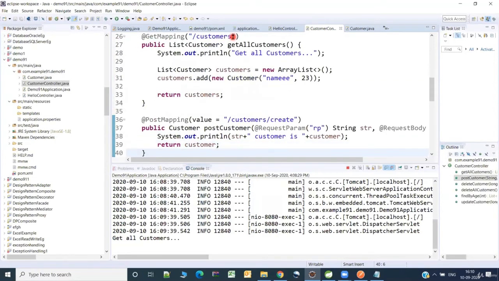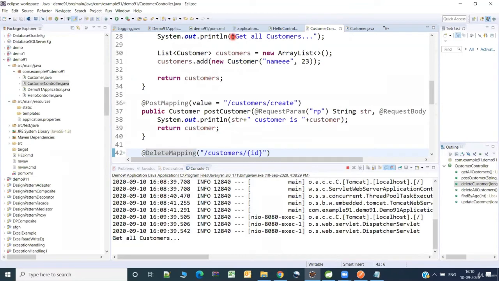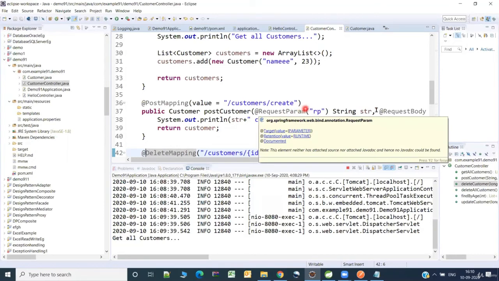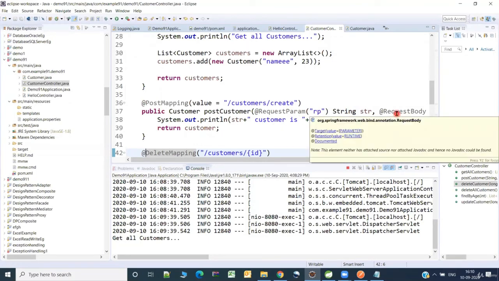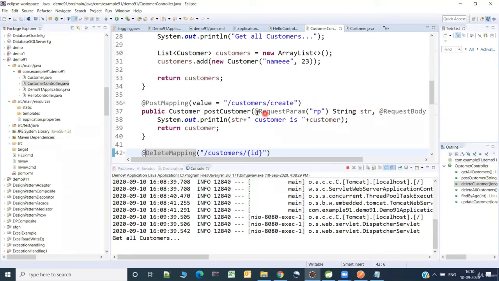Next, I want to create a new customer. So when I'm trying to create a new customer, it is asking me for this RP, basically this request parameter. But in the actual use case, I don't see any actual purpose of RP because we just send the customer and the ID of this will be automatically calculated in the database. Anyhow, right now we are not interacting with the database, but I just kept it here to understand what a request parameter is, right? Okay.